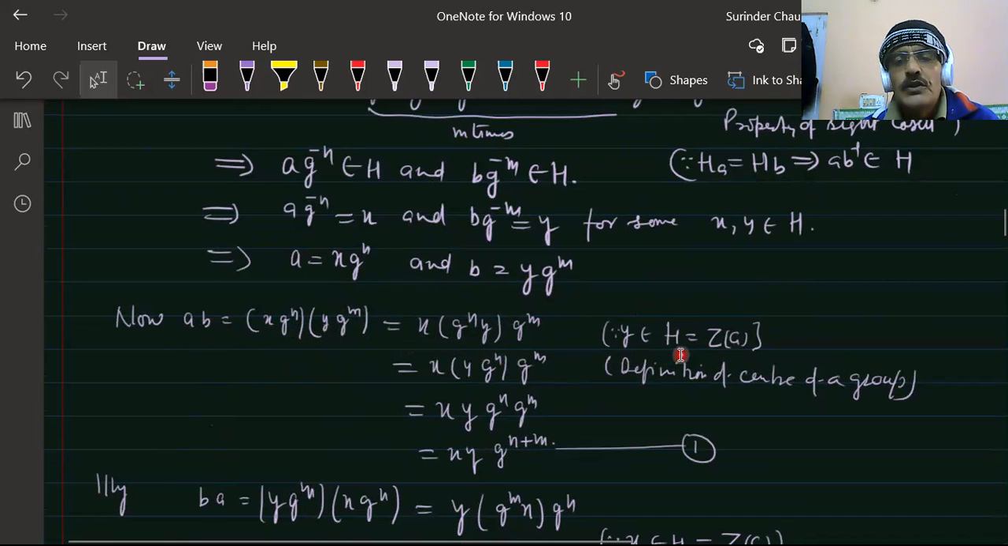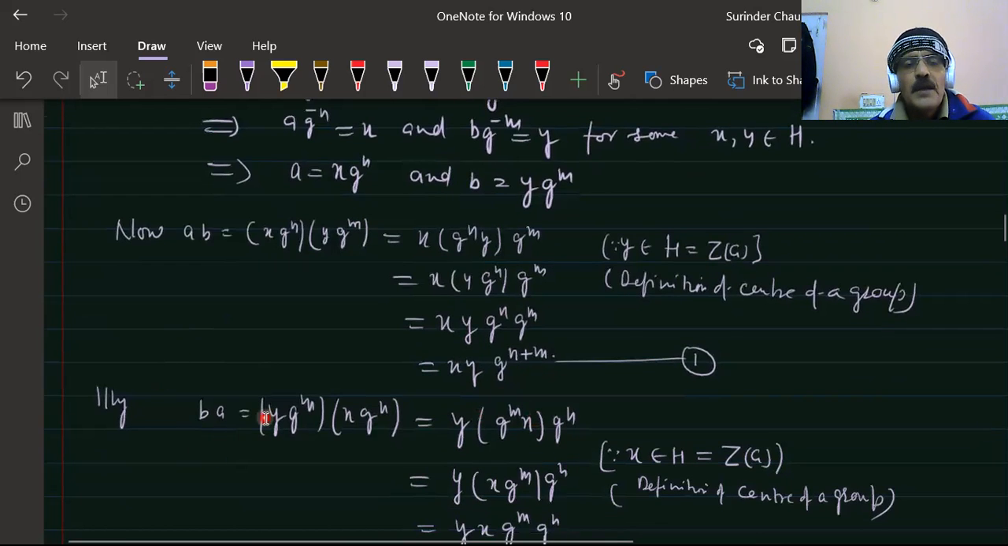Now y belongs to H, the center of the group, so by the definition of the center of the group, g^{-1} y is equal to y g^{-1}. Since x and g belong to G, this is equal to x y, and the associative law holds true. So x y g^m g^n, which is equal to x y g^{n+m}.